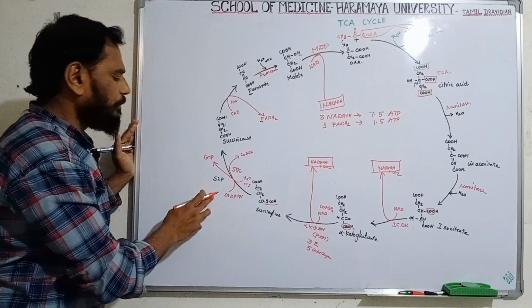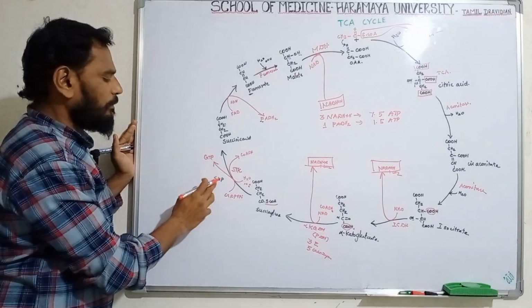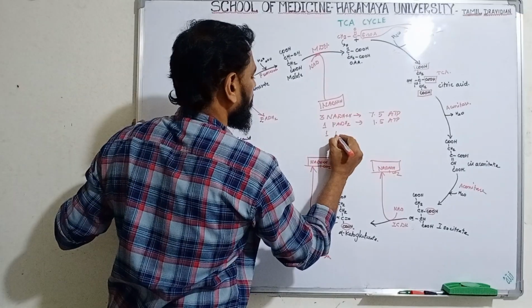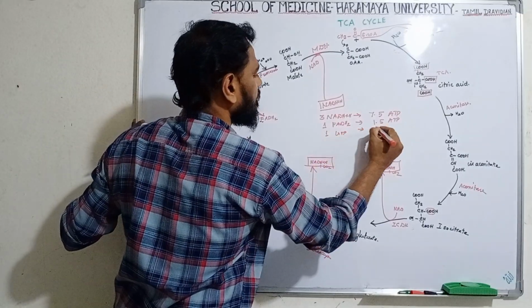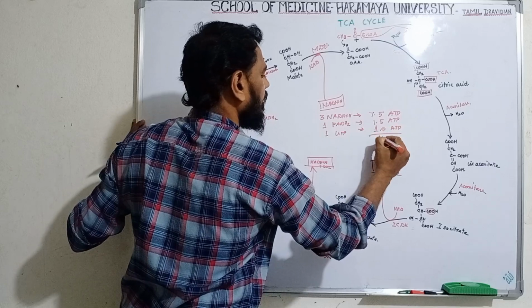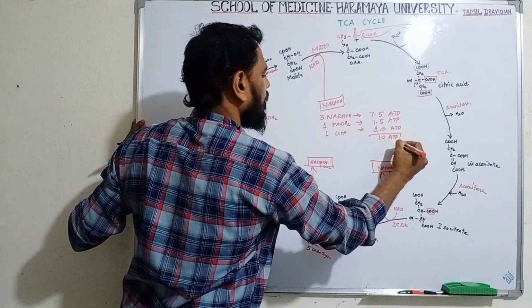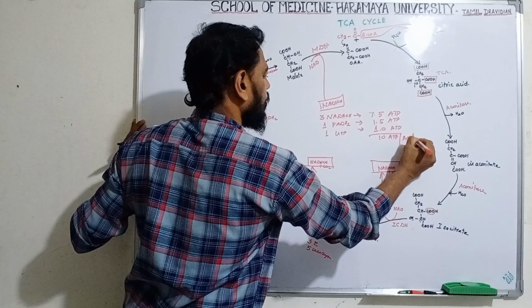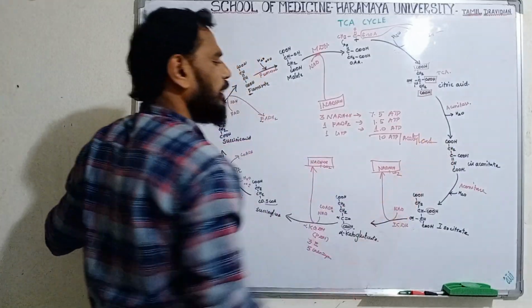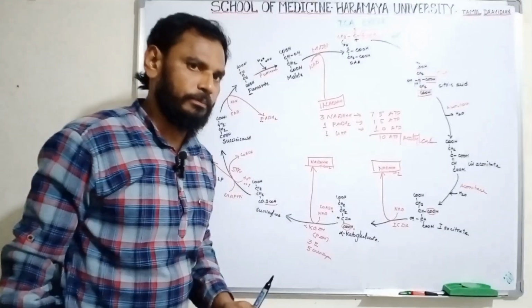And substrate level phosphorylation produces GTP. 1 GTP is equal to 1 ATP. So totally 10 ATPs are produced per acetyl-CoA. One acetyl-CoA entering the TCA cycle can produce 10 ATP.